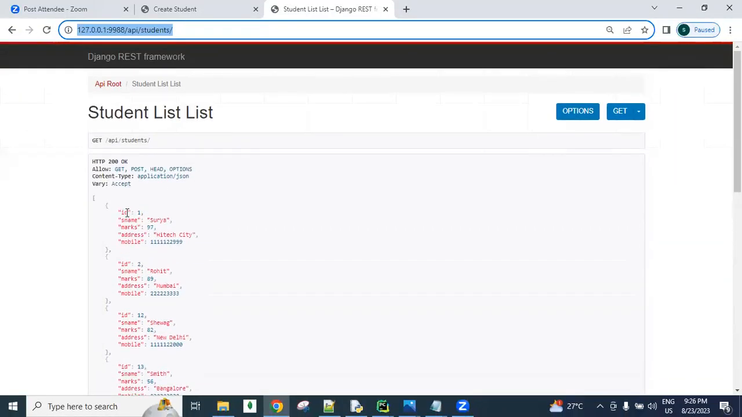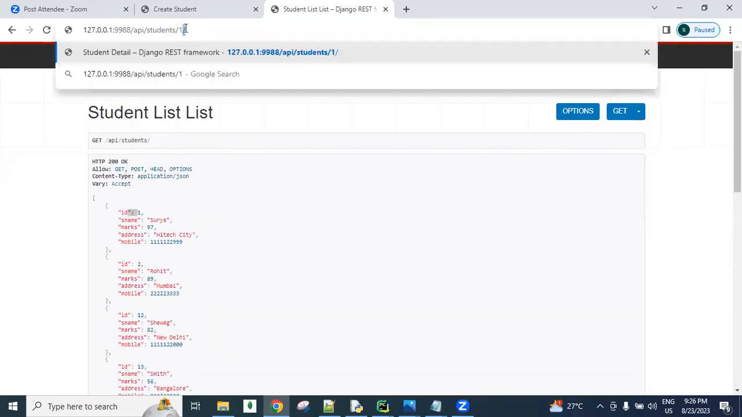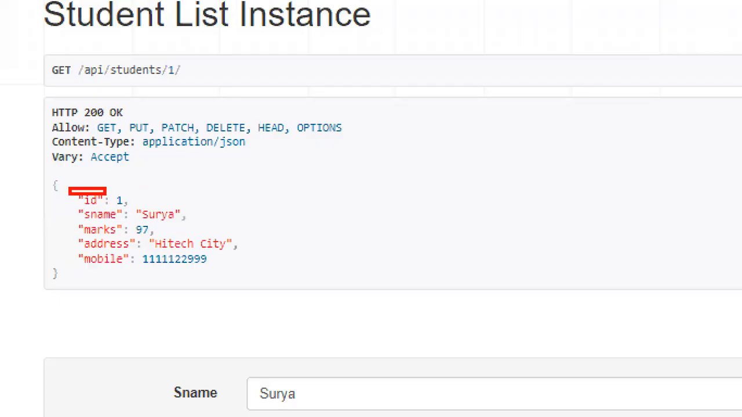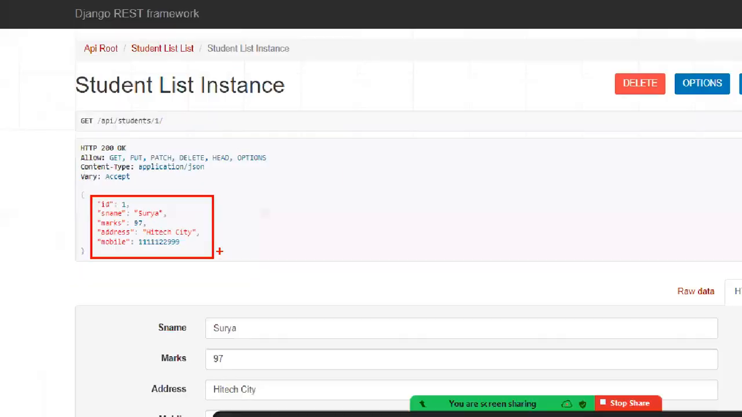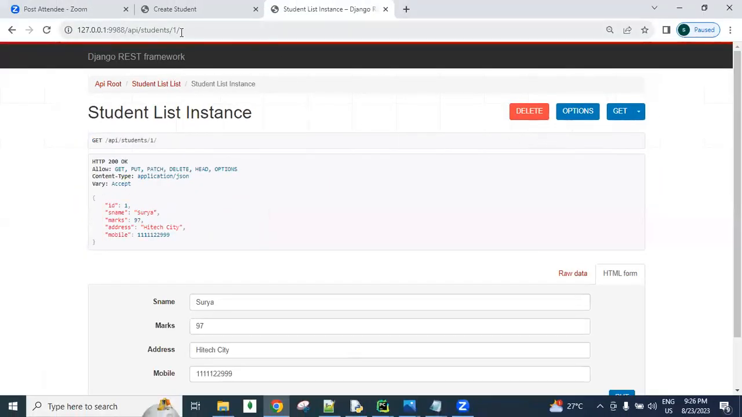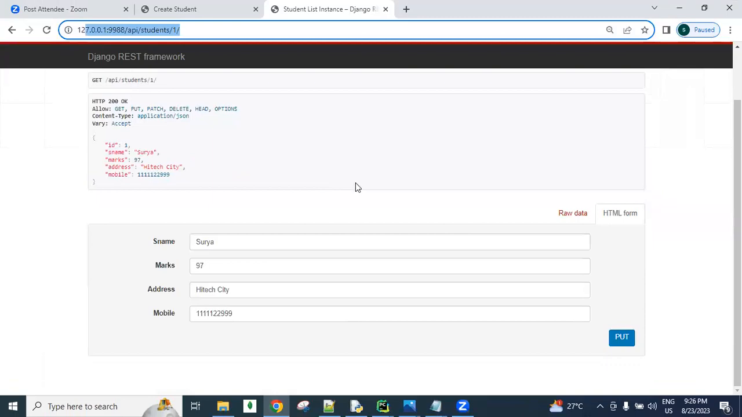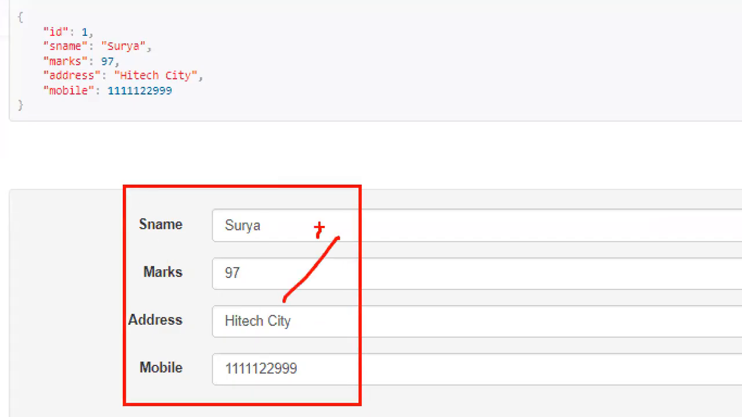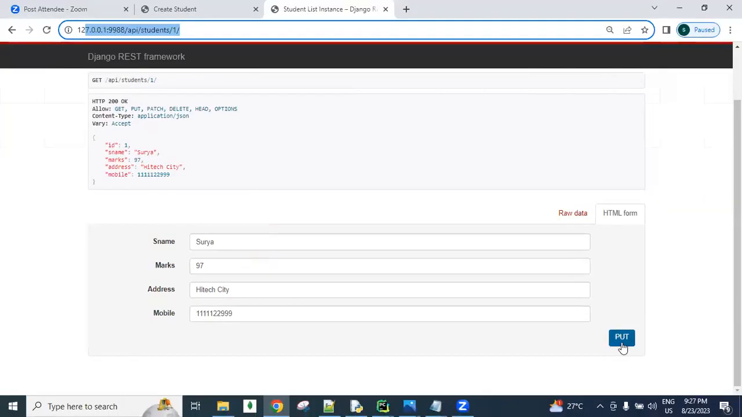And now here, for example, ID 1 is there. I'm sending here API slash students slash 1. So where student ID equals 1, it searches for that, gets that, and displays it. By default, the get operation is done by the browser. And if we want to update, that is the put operation, guys. We can update the data and click this put button.